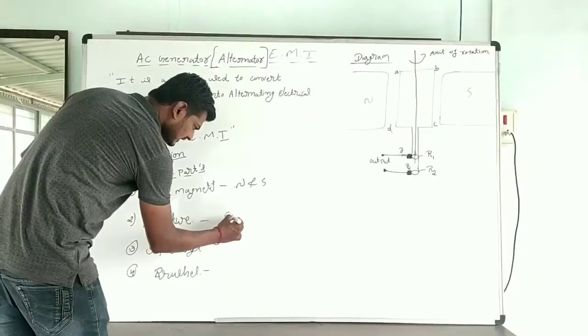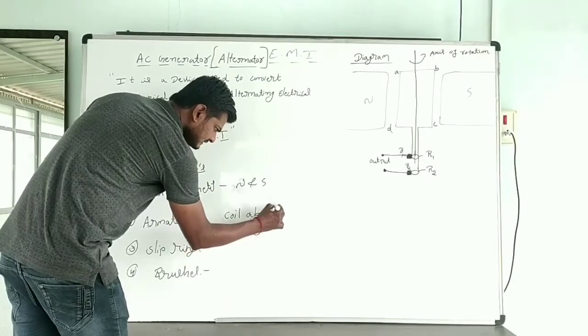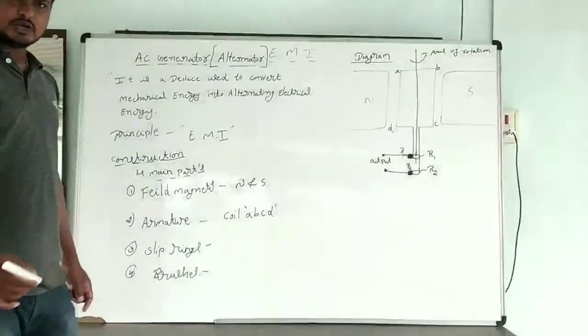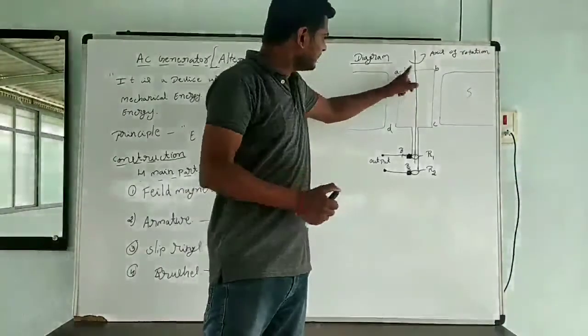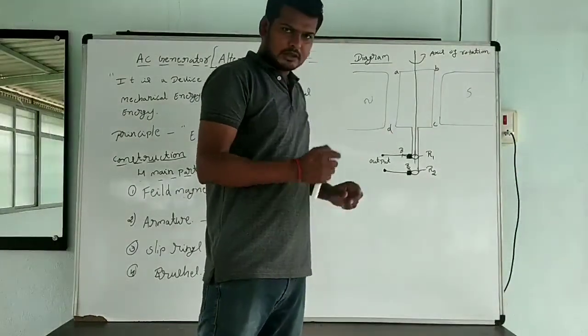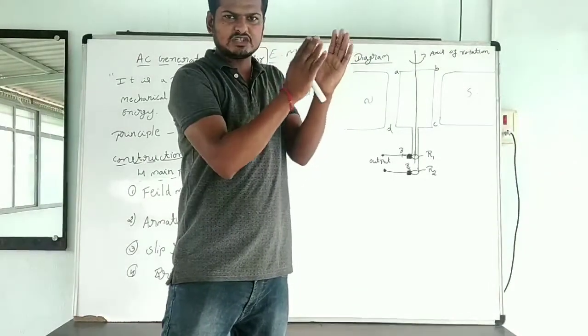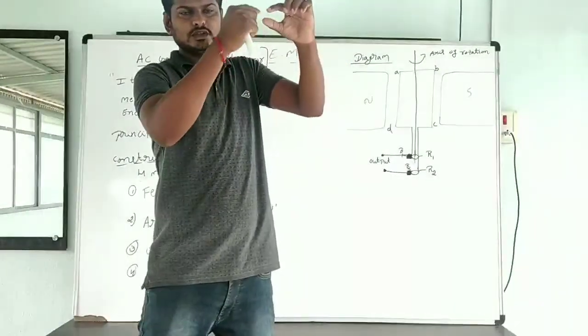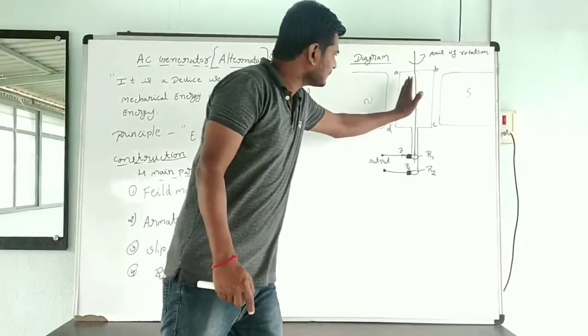Armature is nothing but the coil, coil A, B, C, D. It is made up of insulated copper wire. A large number of turns of insulated copper wire is wound on a laminated soft iron core.